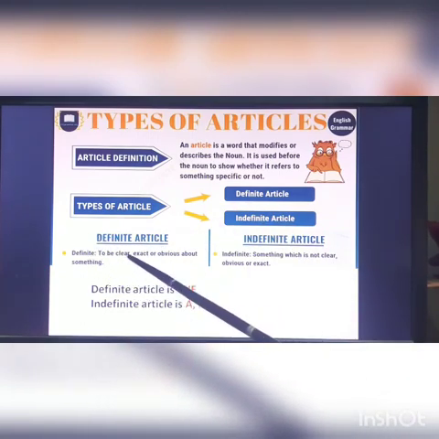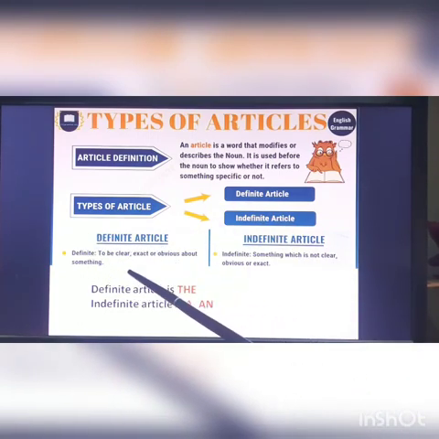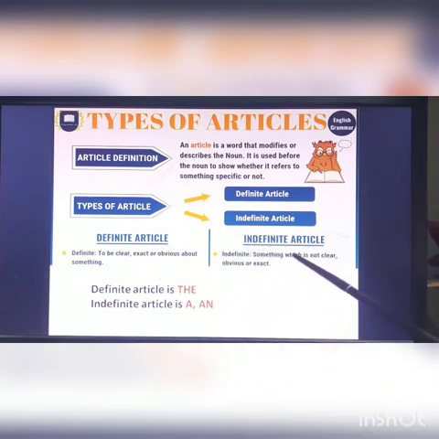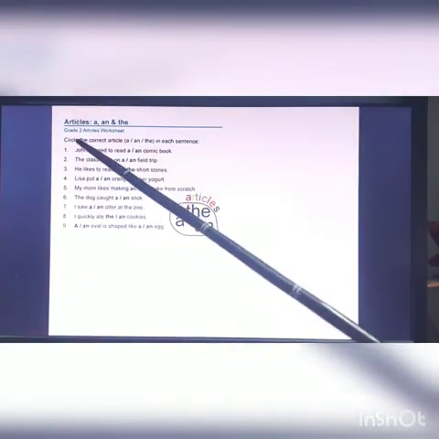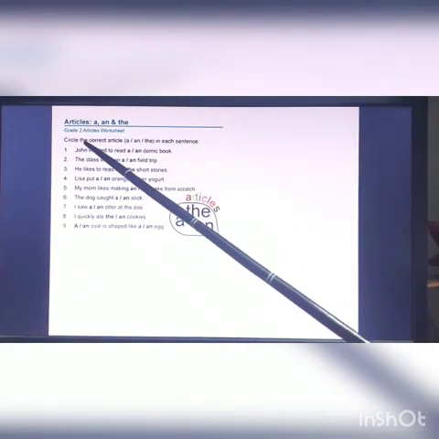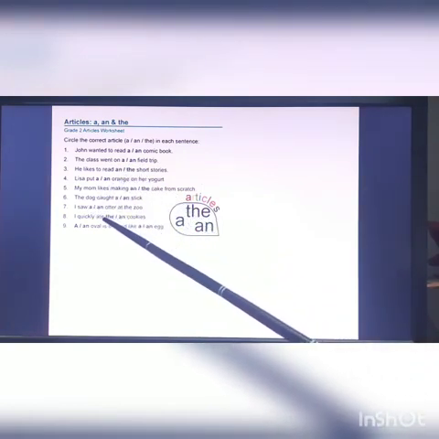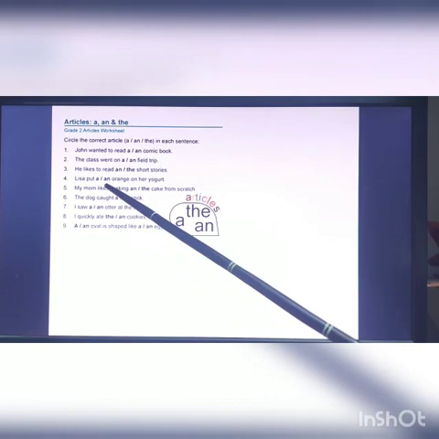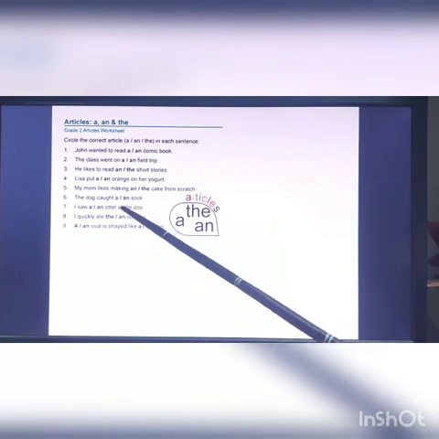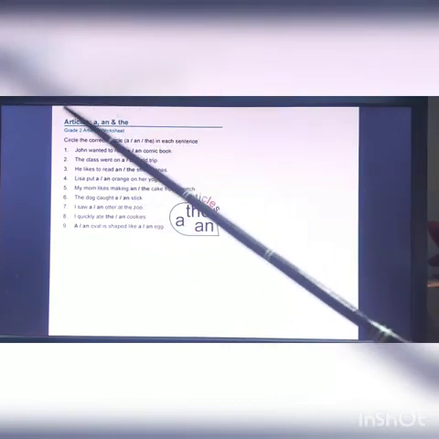Okay, types of article: definite article and indefinite article. Definite article is to be clear, exact, and obvious about something, and indefinite article is something which is not clear, obvious, or exact. Okay, so I have a few examples for you. You can take this down, or you may not take this down, this is not necessary. I am just discussing because there is no exercise or examples in your book.